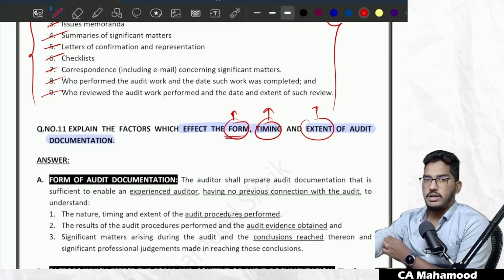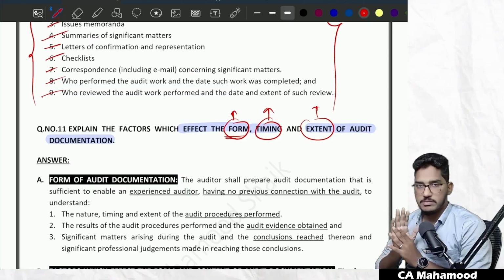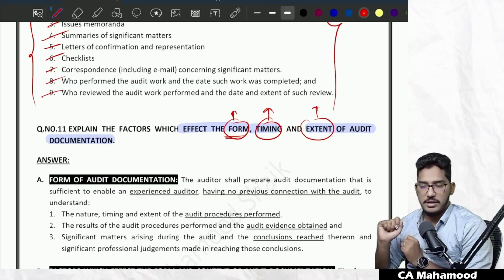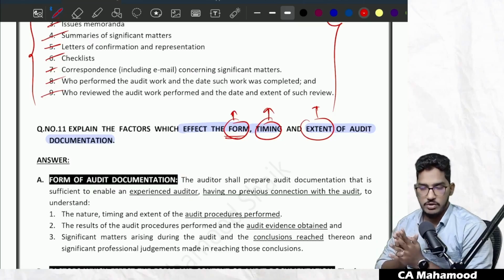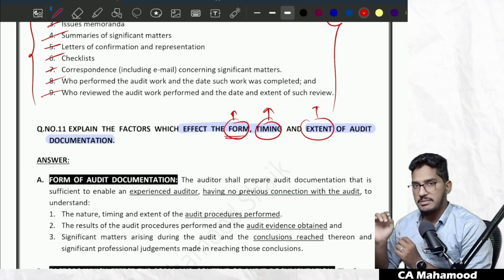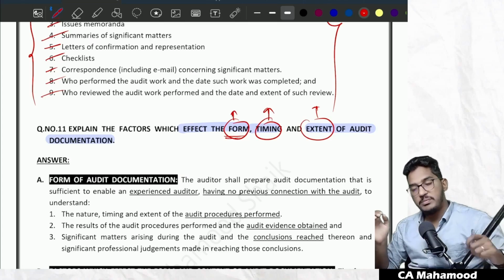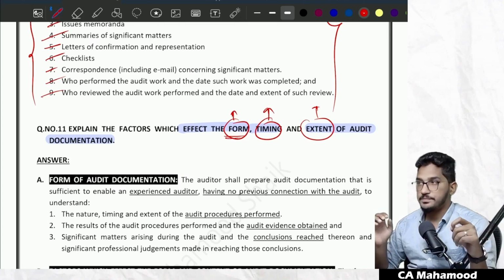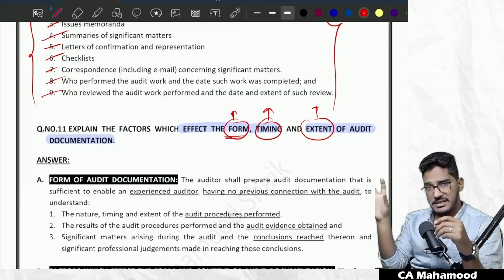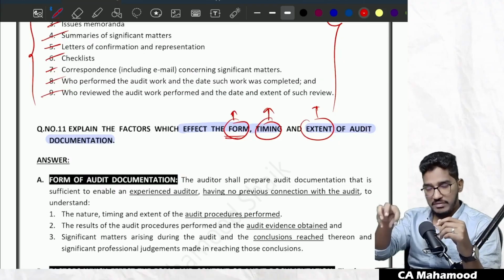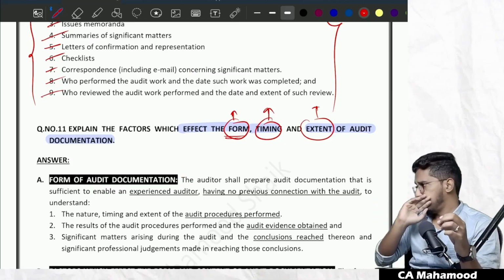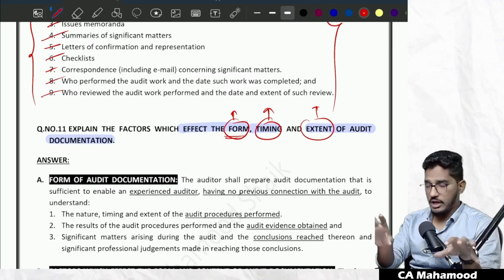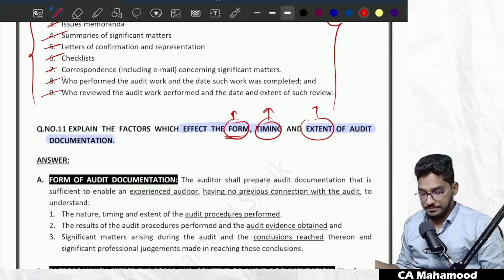Guys, in the standards on auditing, there is no prescribed format which has been mentioned. The standard did not say that in this specific format you have to maintain audit documentation. Instead, what SA 230 has simply told is, maintain the documentation in such a manner that some other experienced auditor, having no previous connection with this audit, should be able to understand how you have planned and performed the audit by going through the audit documentation.